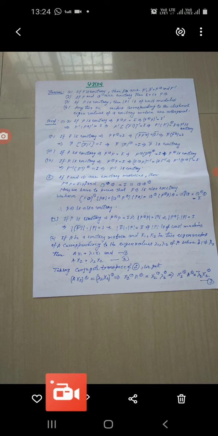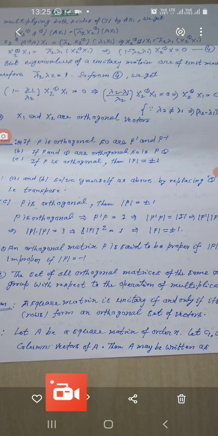This implies that x2^θ A^θ equals x2^θ into lambda 2^θ, and this is equal to lambda 2 bar into x2^θ.